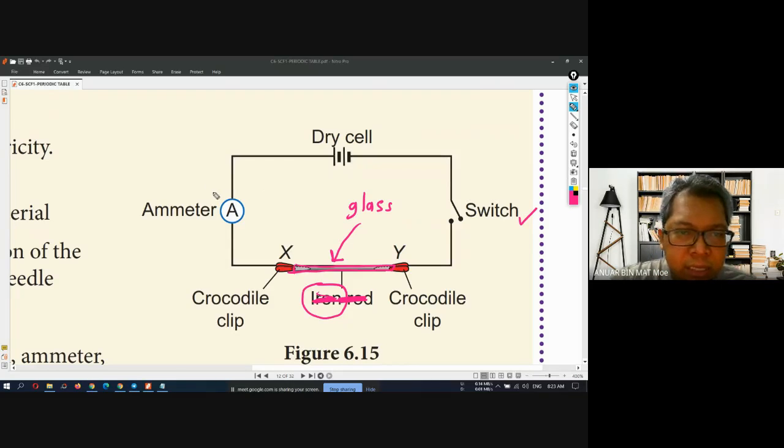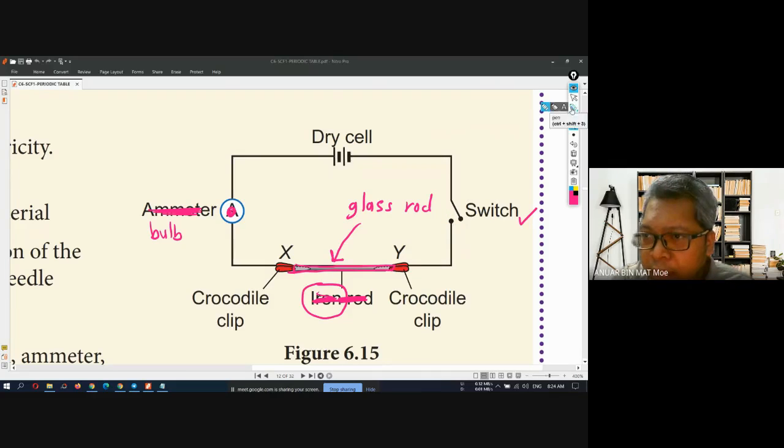Is the emitter working or not? If I replace the rod with a glass rod, does the emitter have a reading or no reading? Never mind. I just change the emitter here into a bulb, B-U-L-B. Okay. I switch on the switch, and then does the bulb light or not light? It will not light.